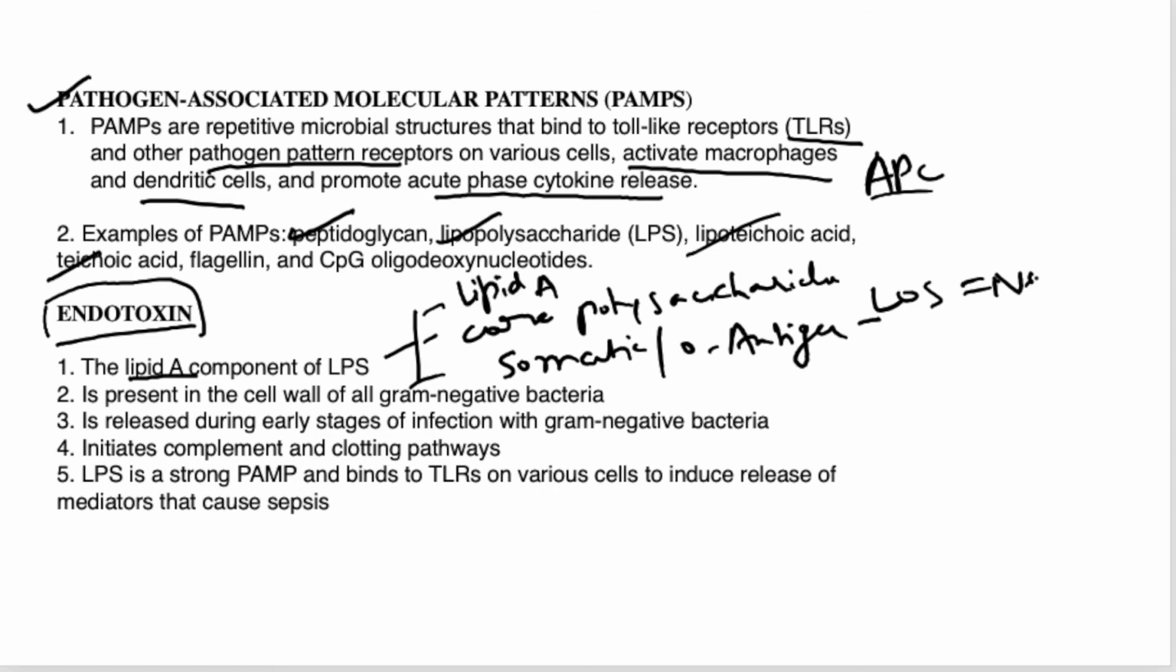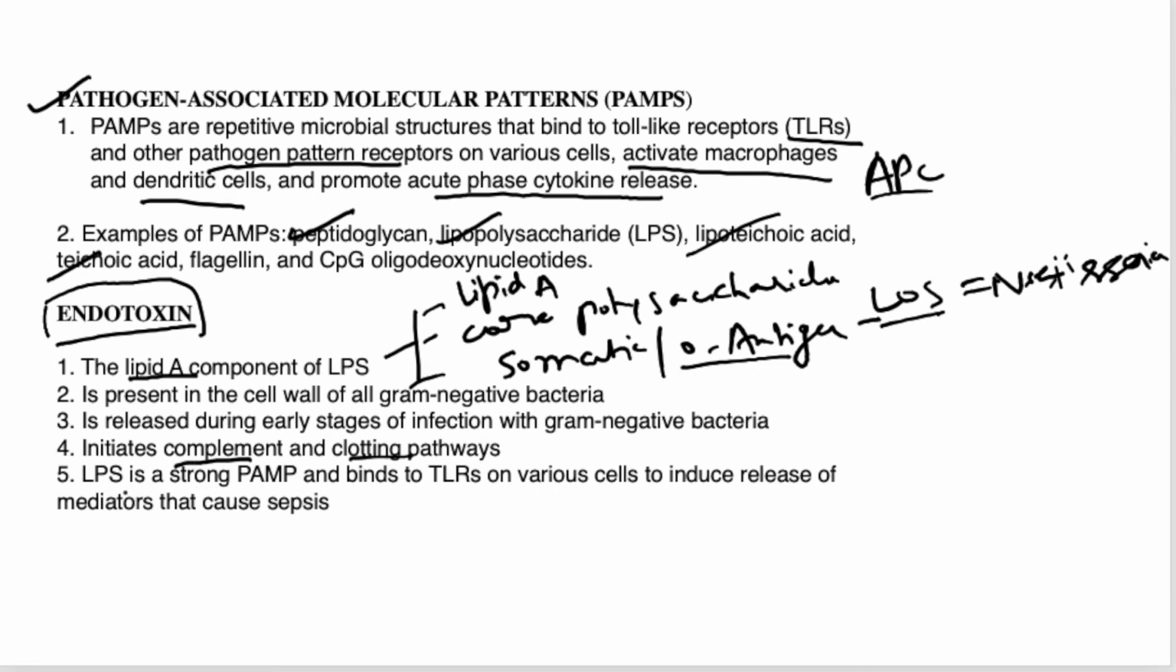LOS stands for lipo-oligosaccharide. Lipo-oligosaccharide means the same as lipopolysaccharide but lacking the O antigen, as present in Neisseria. So the lipid A component of the LPS is endotoxin. It shows endotoxic activity, is present in the cell wall of gram-negative bacteria, and is released during the early stages of infection with gram-negative bacteria. It initiates the complement and clotting pathways.